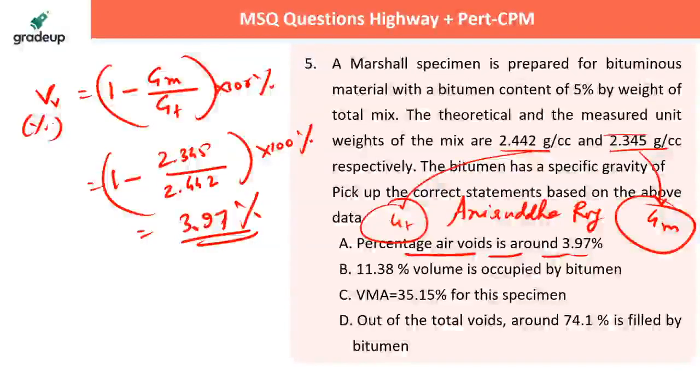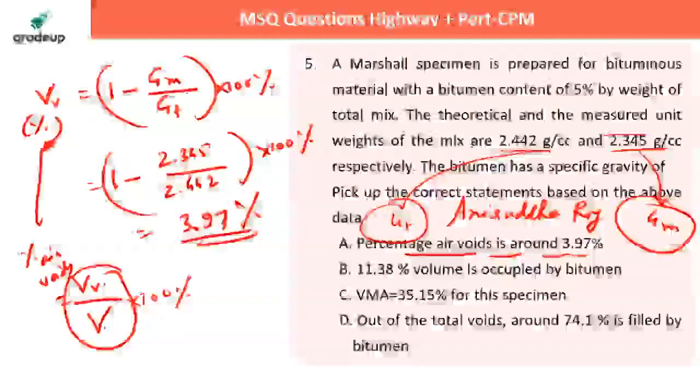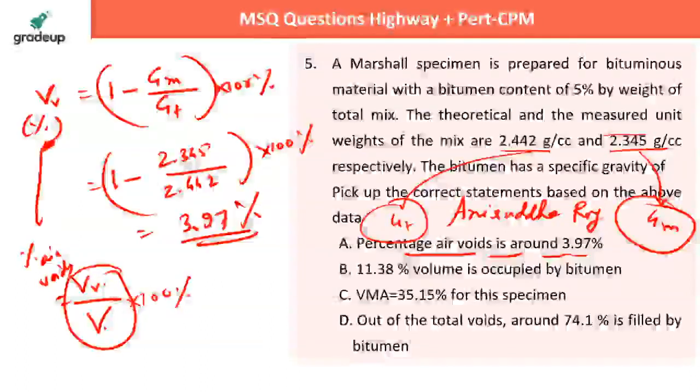So VV percent, that is the percent air voids. What does this mean, percent air voids? That is VV upon V, the total volume occupied by the air voids upon the total volume into 100%. This is the definition of percent air voids, and the formula is 1 minus GM by GT into 100%. So it is correct, 3.97%.